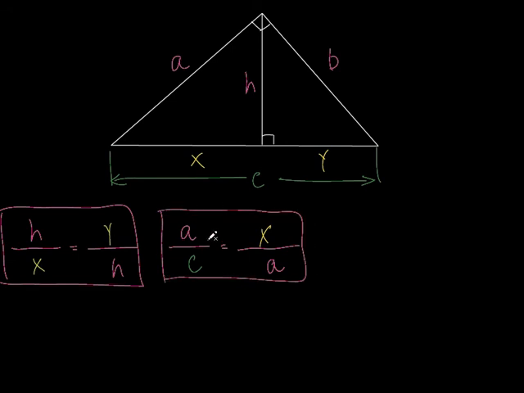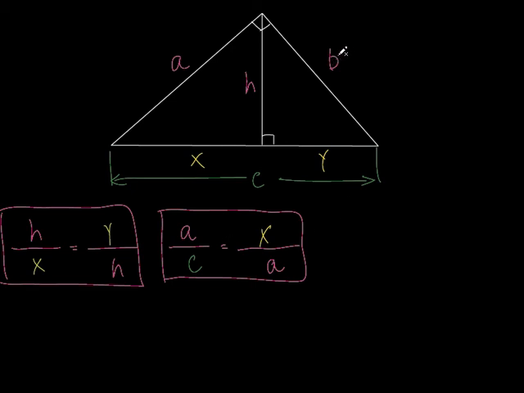How did we get these? Did I just pull this out of the blue? No, we got it because, remember, all three of those triangles are similar to each other. And if I set up the proportions, it would eventually come down to this. I just didn't go through all the nuts and bolts to show you how we got this. I'm basically just showing you the conclusion right now. If that bothers you, then go in the book and they'll show you how to do that. Does that make sense? All right, let's do one more.